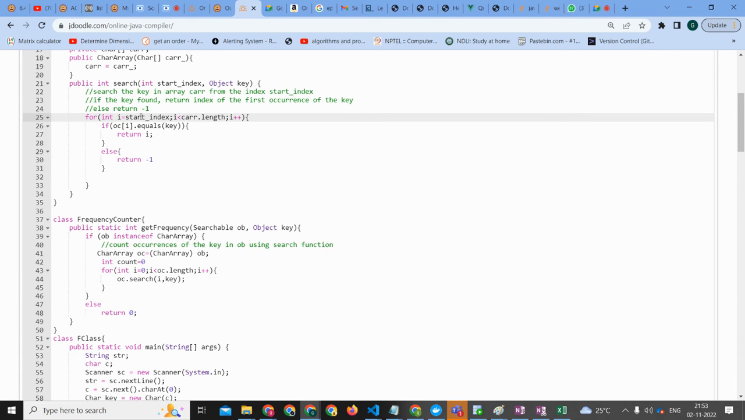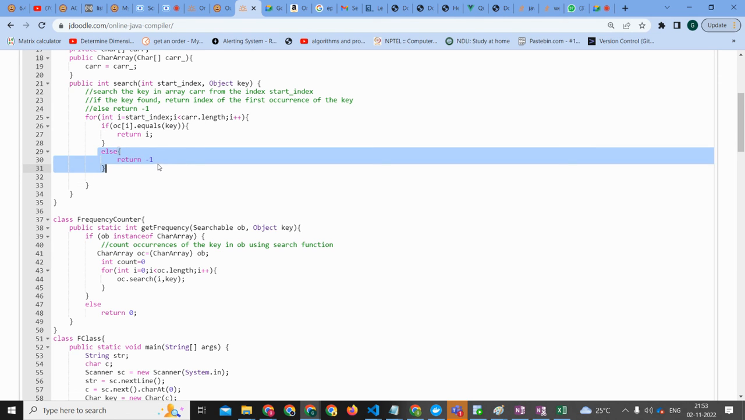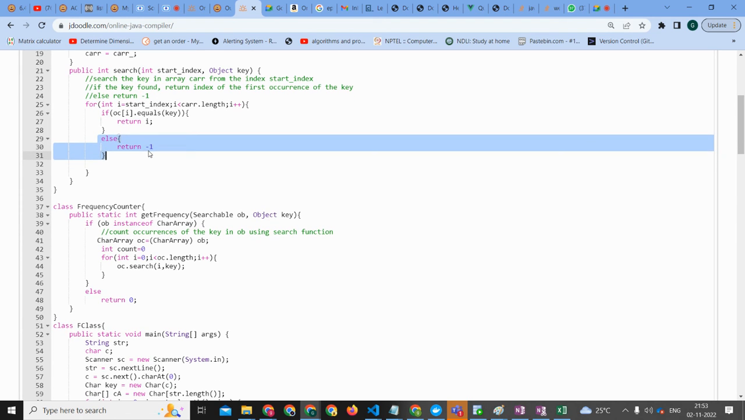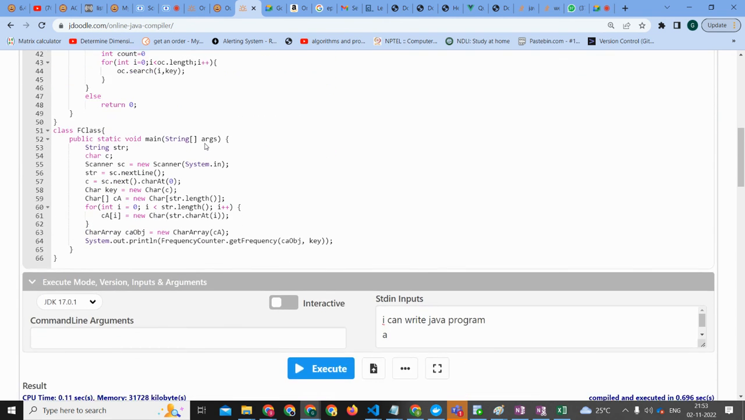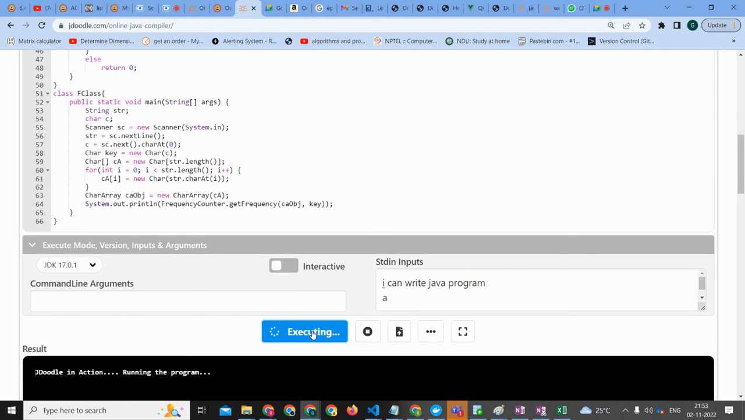Yeah, yeah. Okay, search index is 0. So i equals key means it will return 0, right? So if it is not the case, it will return -1. So right away start index. Okay, fine. I think it's okay because every time we are increasing the start index, right? So no problem. Ideally this should be okay.